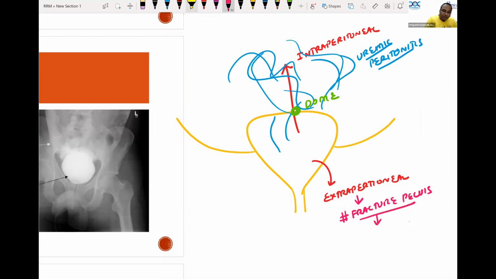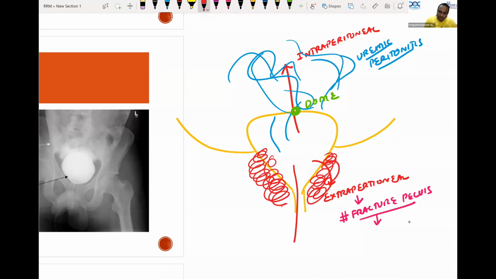And in this condition, what happens is very interesting. The urine will not go into the peritoneal cavity, and it will extravasate subcutaneously. It will extend up to the nipple level and to the thigh up to the Holden's line level. You have urine in the body. Therefore, in both cases, if you put a catheter, urine will not come. Foley's catheter will enter the bladder, but urine will not come, or very little urine remaining in the bladder may come. Otherwise, this is a classical case of bladder injury.